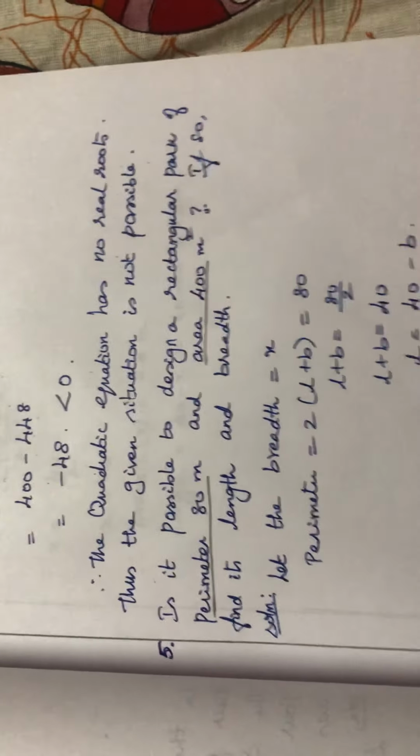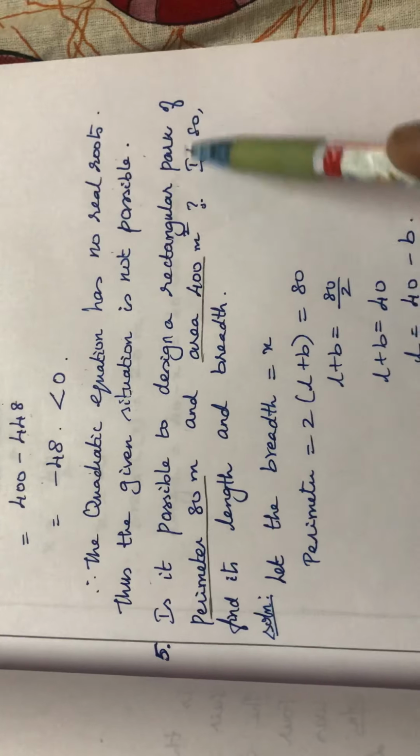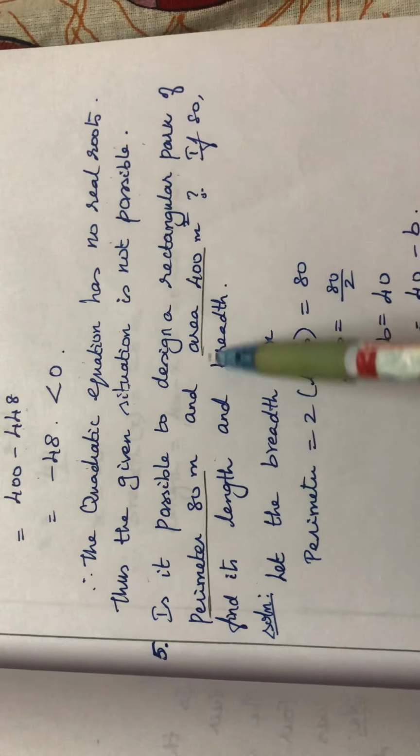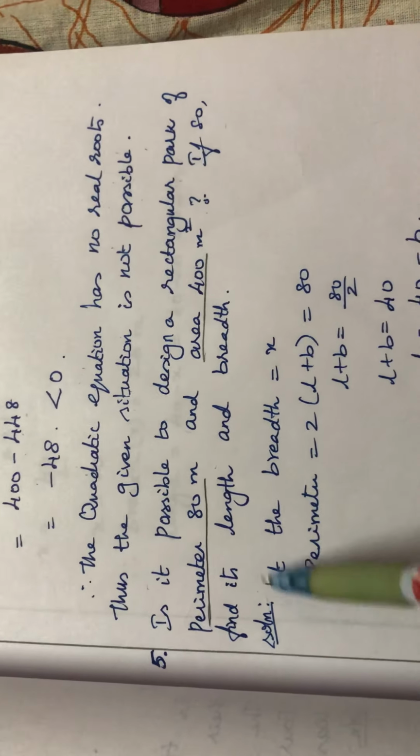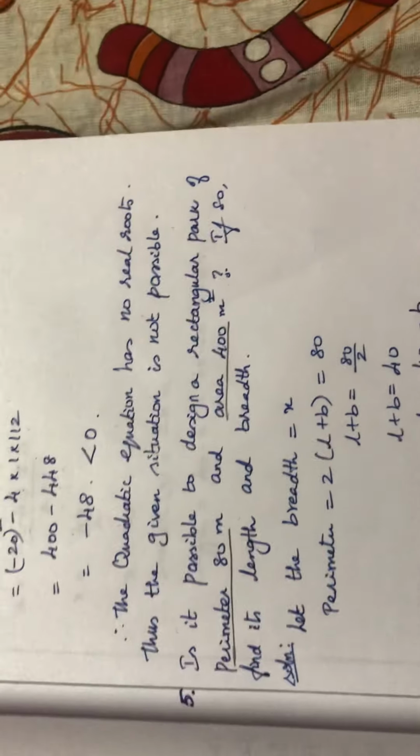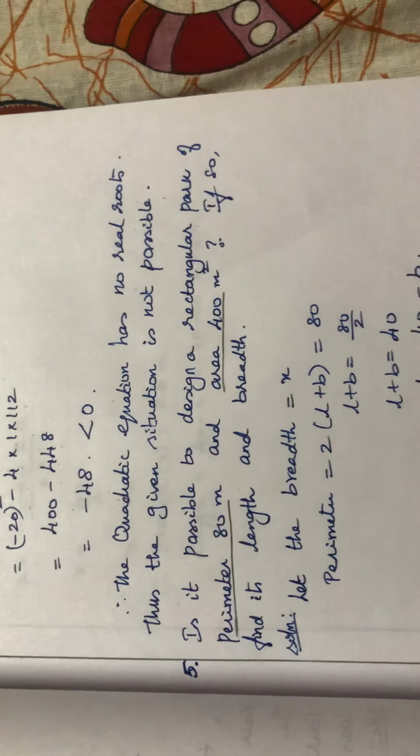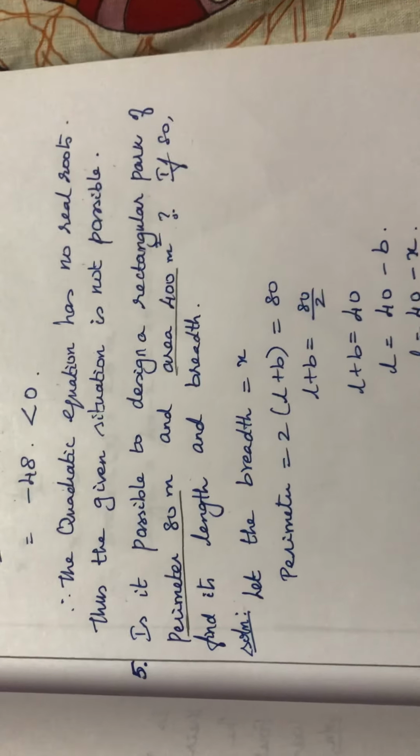Fifth sum. Is it possible to design a rectangular park of perimeter 80 meter and area 400 meter square? If so, find the length and breadth. So what are the conditions given? Perimeter is given as 80 meter. Area is given as 400 meter square. No other information is given.